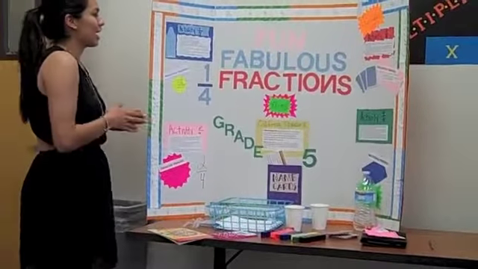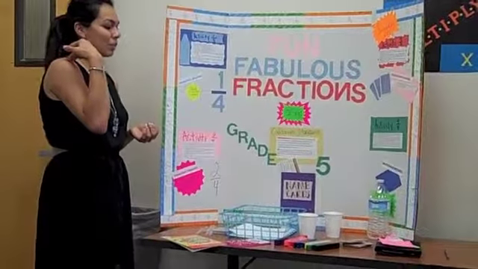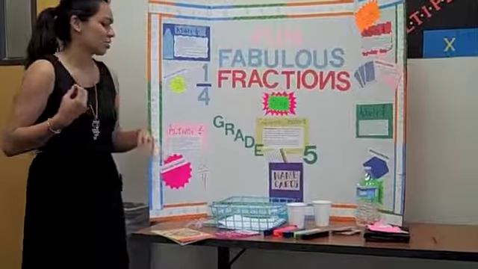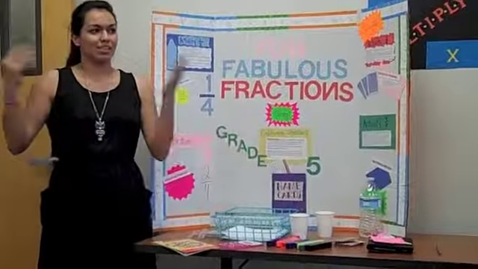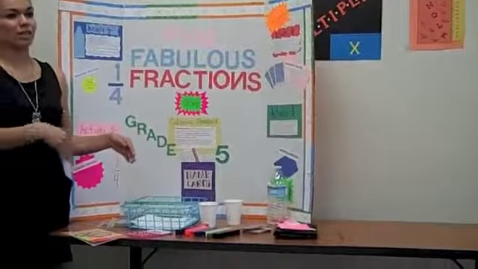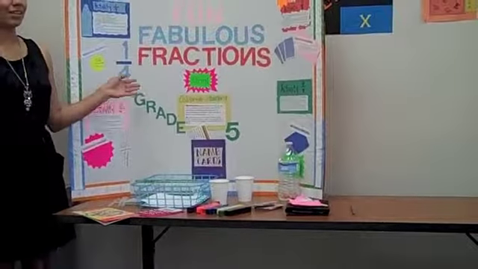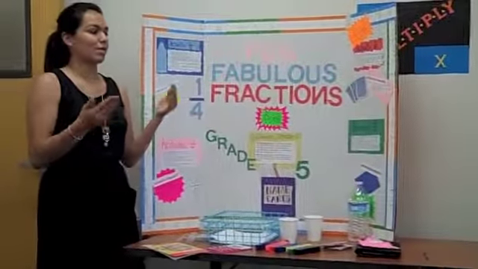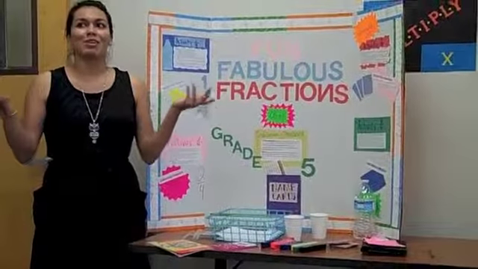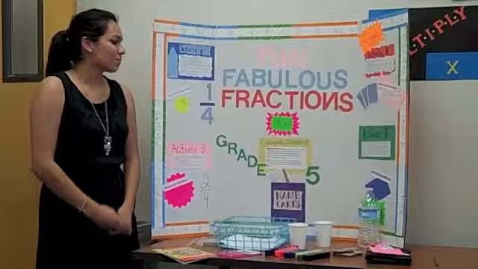On the directions, I clearly give them all the instructions, but when they do need help, I want them to turn to the towers. It says in one of these activities to turn to the towers, not necessarily to the teacher, because even though I'm going to be there for them, I want them to try solving it on their own. It's okay if they get a problem wrong, that's where I go and help them and teach them. But I don't want them turning to the teacher that much, saying, I don't know the answer, can you give me the answer? I want them to try their best to figure it out first. So, that's it.